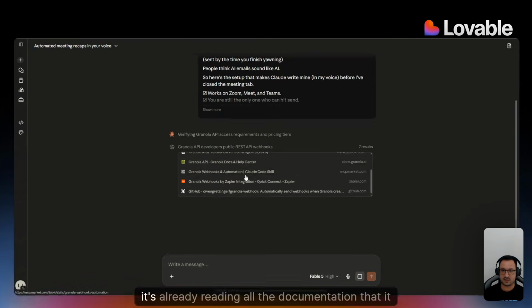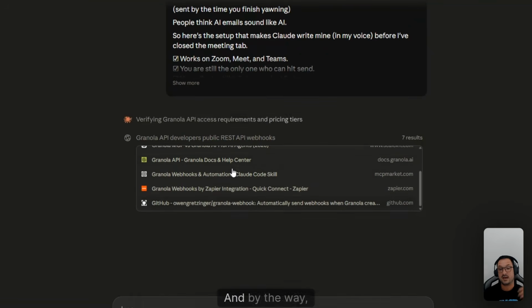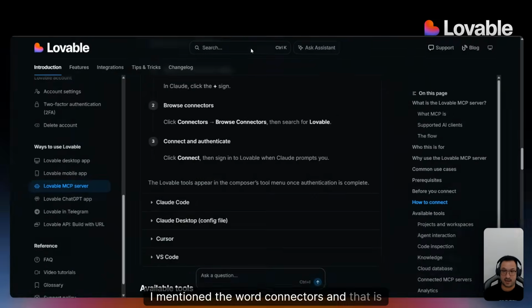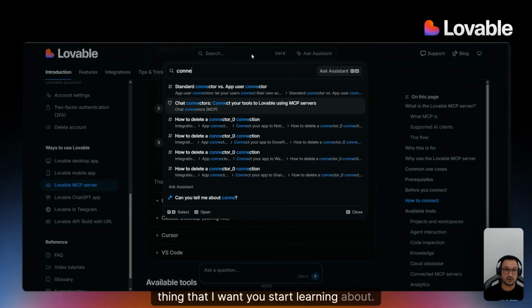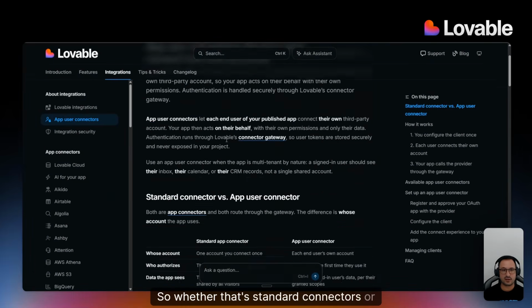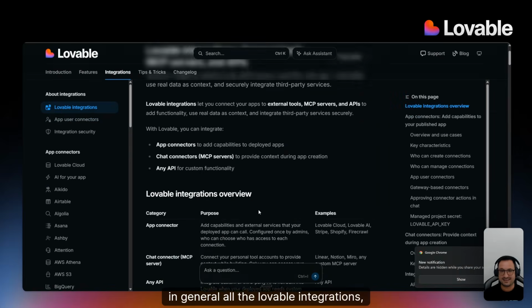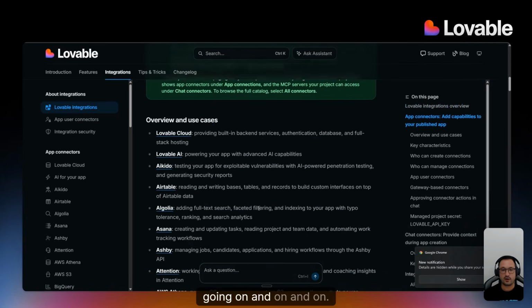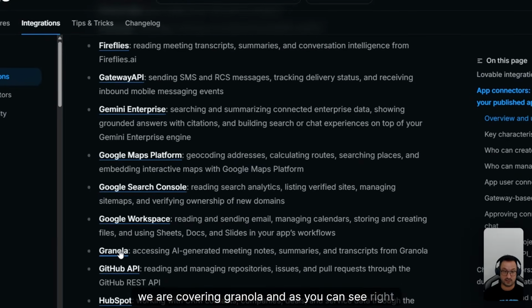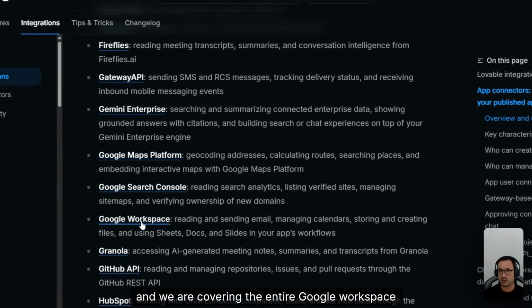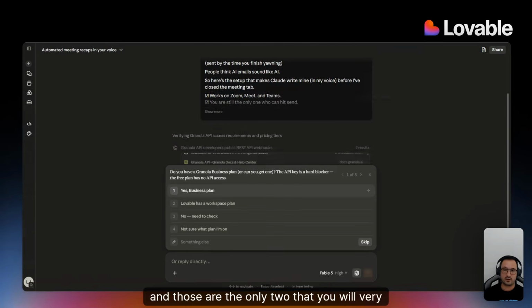And as you can see here, it's already reading all the documentation that it needs. And by the way, I mentioned the word connectors, and that is another thing that I want you to start learning about, right? So whether that's standard connectors or in general, all the Lovable integrations, the list keeps going on and on and on. But in this case, we are covering Granola, and as you can see right here, we are covering the entire Google workspace. And those are the only two that you will very likely need, right?